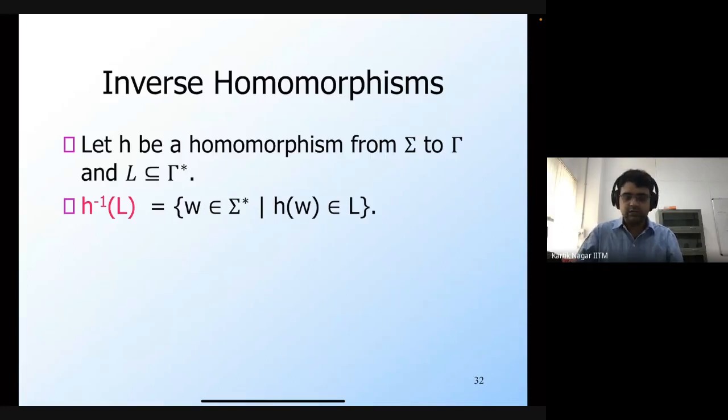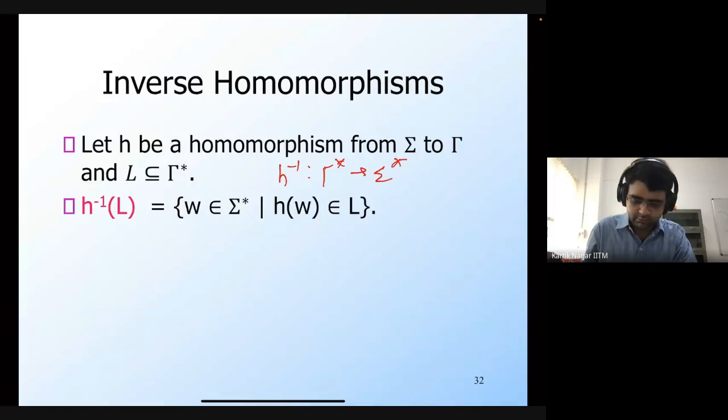Okay. So now that we have defined homomorphism, let's also define an inverse homomorphism. Let's say that H is a homomorphism from sigma to gamma, and you consider a language L in gamma star. Then this H inverse is a function from gamma star to sigma star.